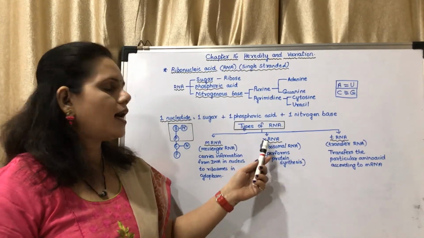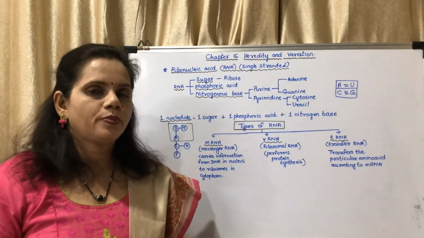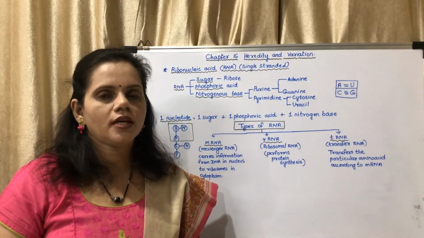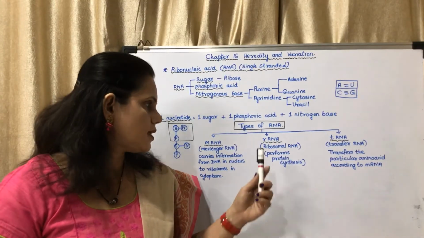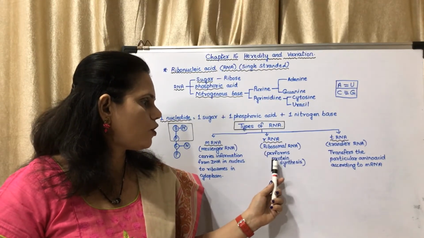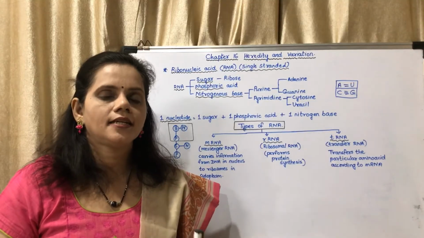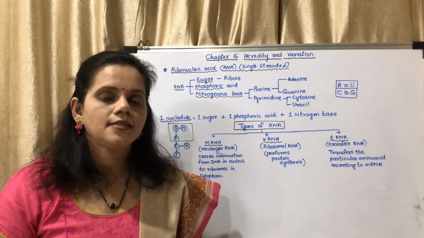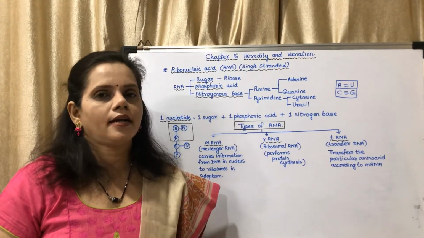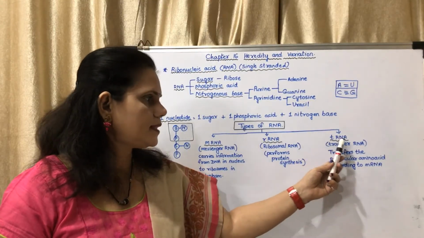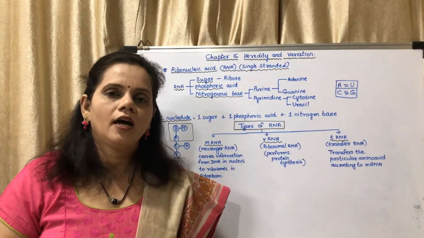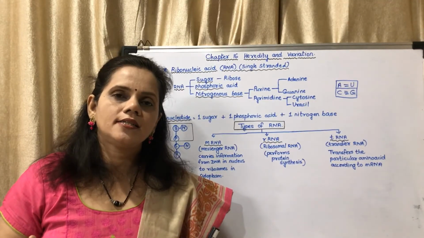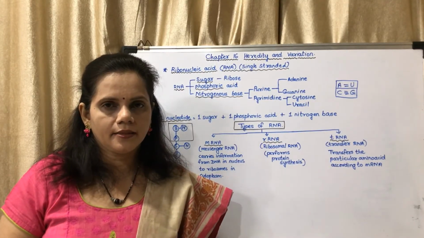Now next is rRNA. rRNA is present on ribosomes. Okay, ribosomes is the factory where the protein synthesis takes place. Now ribosomal RNA performs the protein synthesis. It helps in protein synthesis in the cytoplasm in the ribosome. Next is transfer RNA. Now you know that proteins are made up of amino acids. Amino acids are present in the cytoplasm.